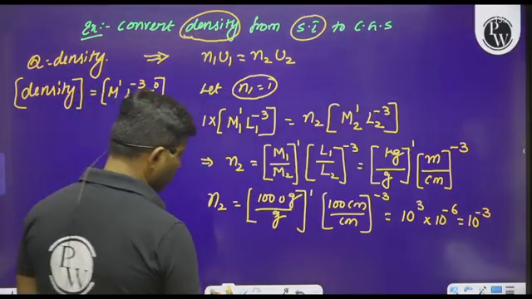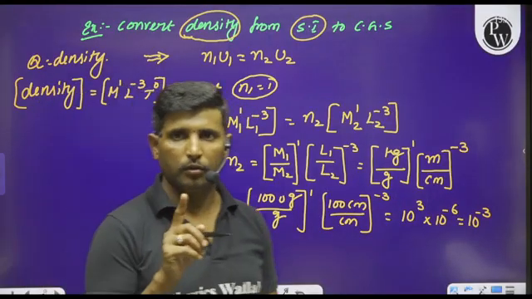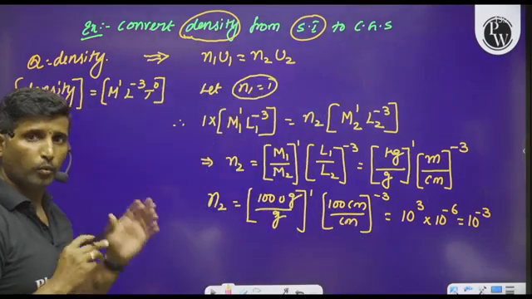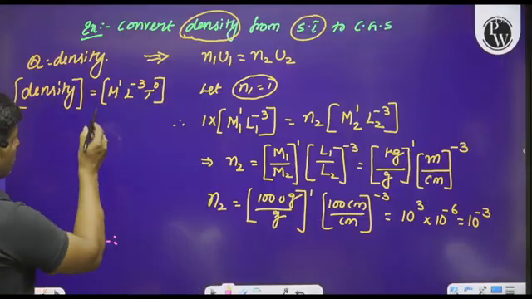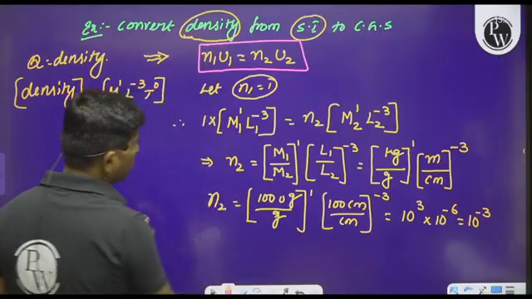I hope you are understanding these points, how to convert the unit of one quantity from one system to another system. Very, very important. So, see here, we can write n1 u1 is equals to n2 u2. What is n1?